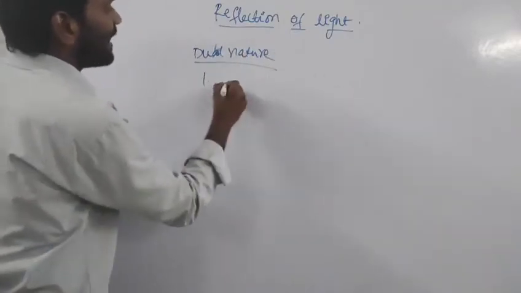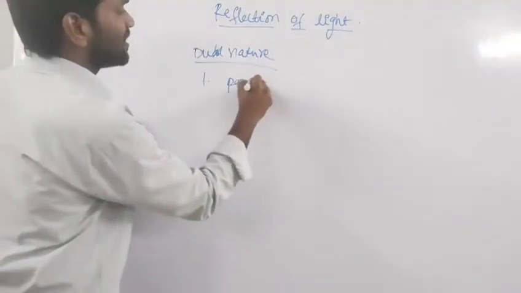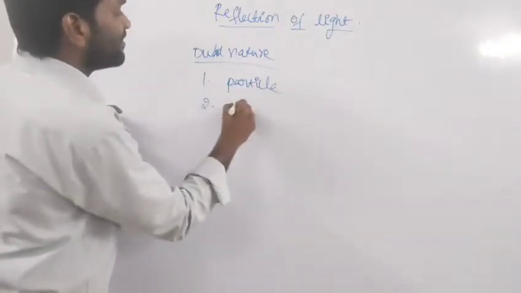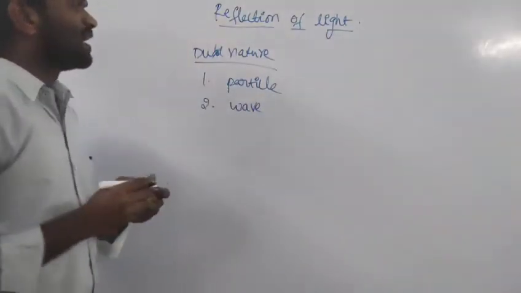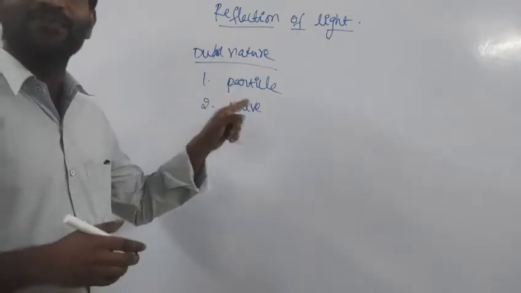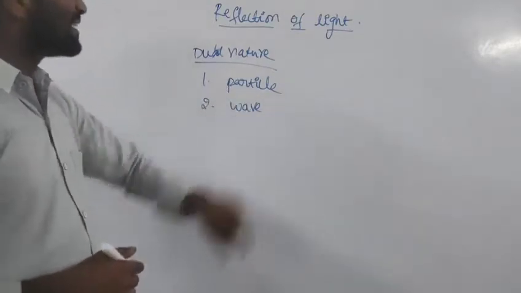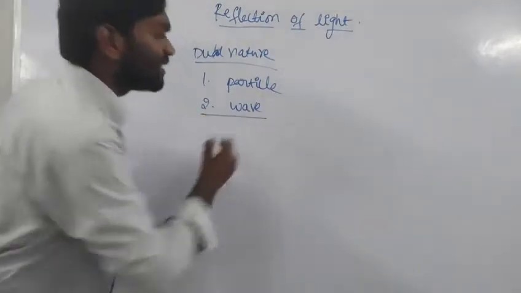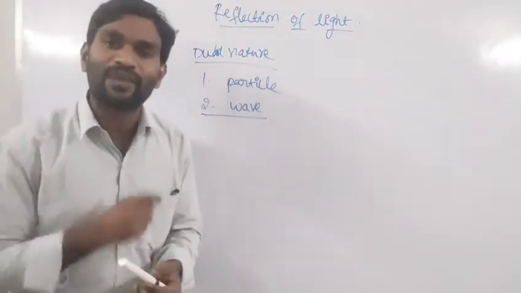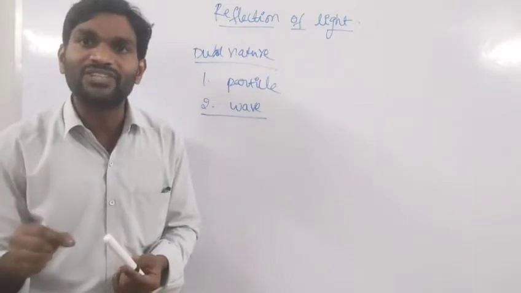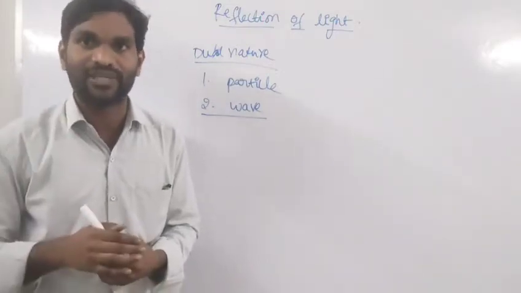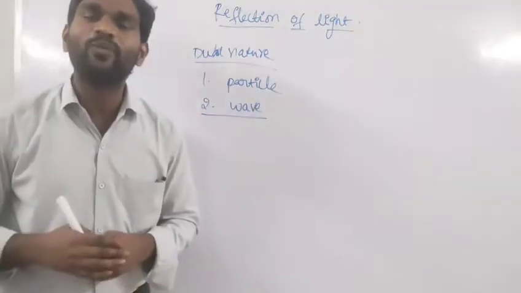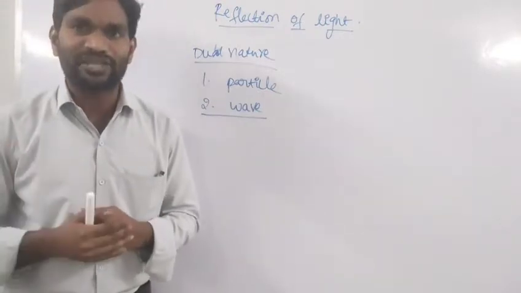The first one is the particle nature, and the other is the wave nature. The wave nature is used to explain the phenomena of reflection and refraction. In this session, we are going to discuss the reflection of light.